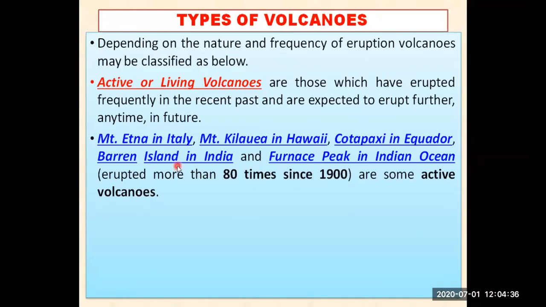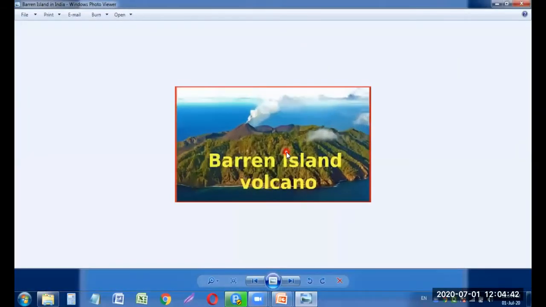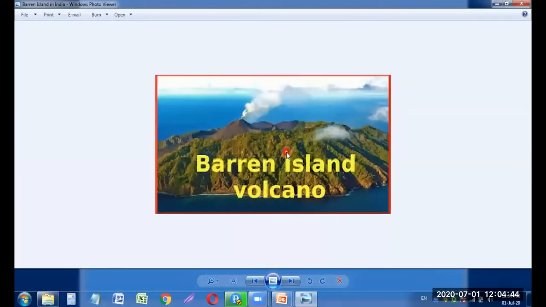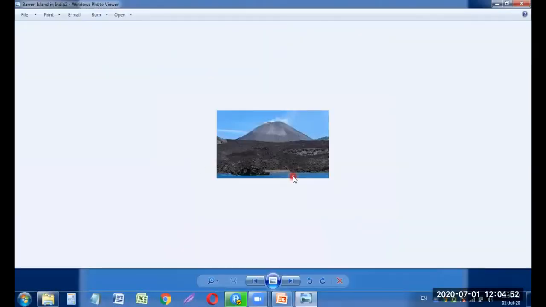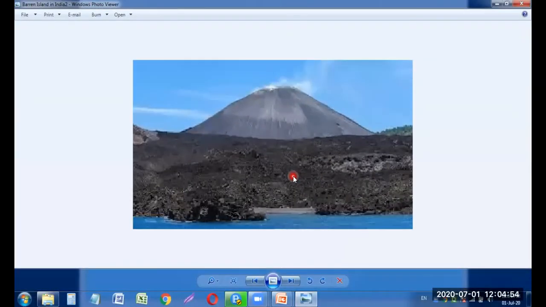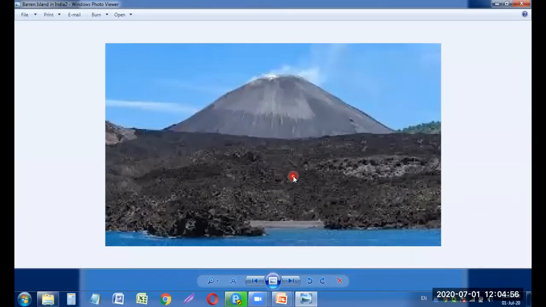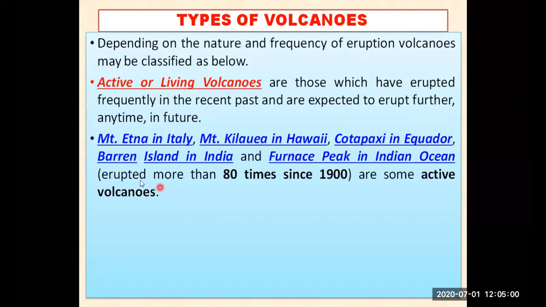And let me show you Barren Island in India. This is the Barren Island volcano in India. तो यहाँ से भी वोल्केनो बार बार निकलता है ना, लावा बार बार निकलता है. It comes out time and again. You can see I have 2 pictures I can show you. This is the active volcano in India, my dear students, and you can search it in Google also, in many search engines also. Barren Island in India.